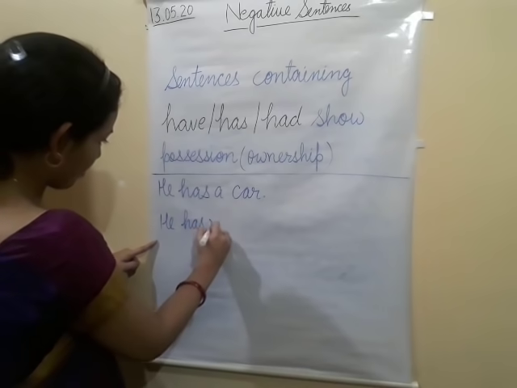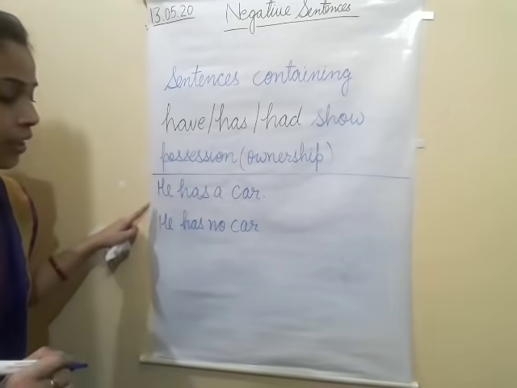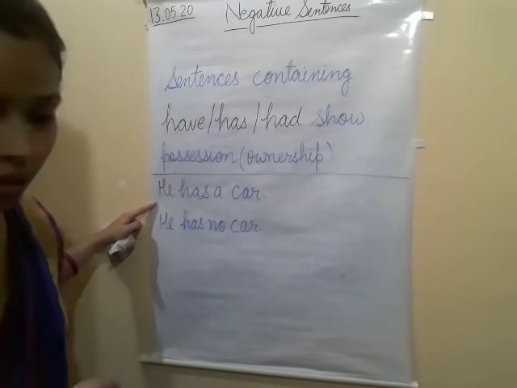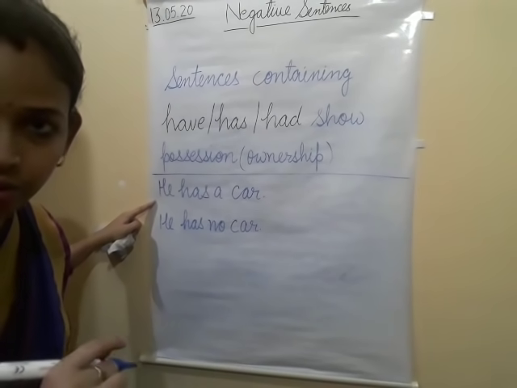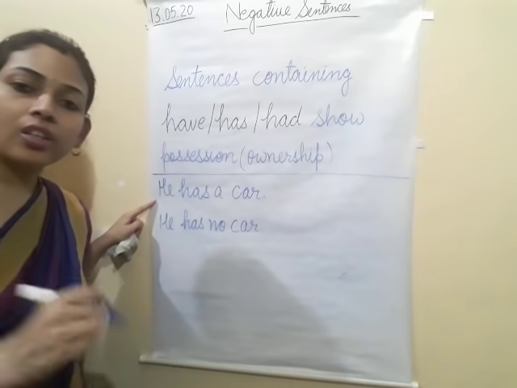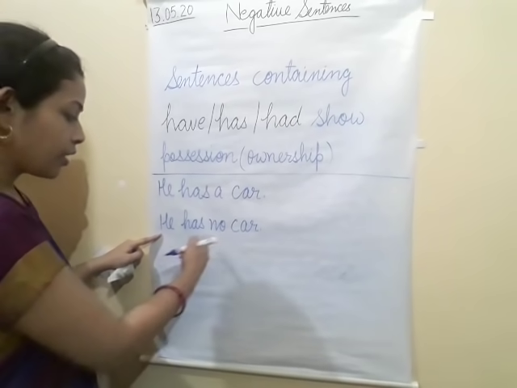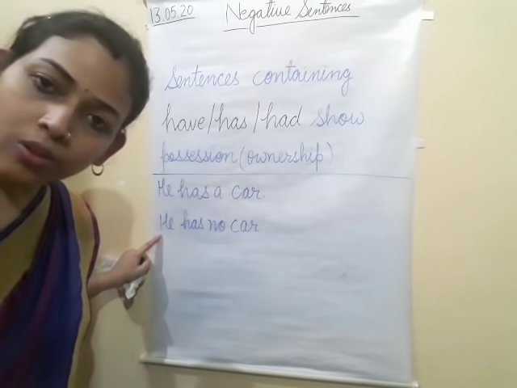He has no car. There are two ways we can change this sentence into negative. First, I have written here, he has no car.